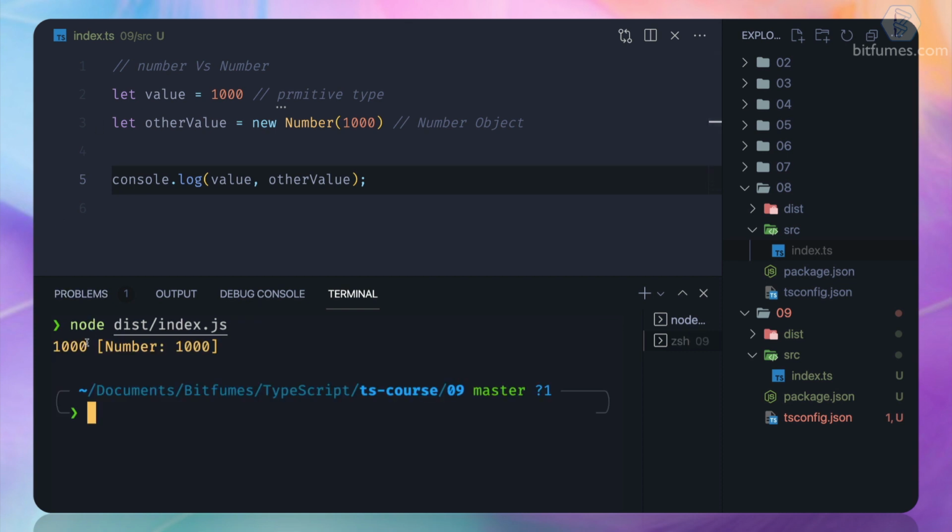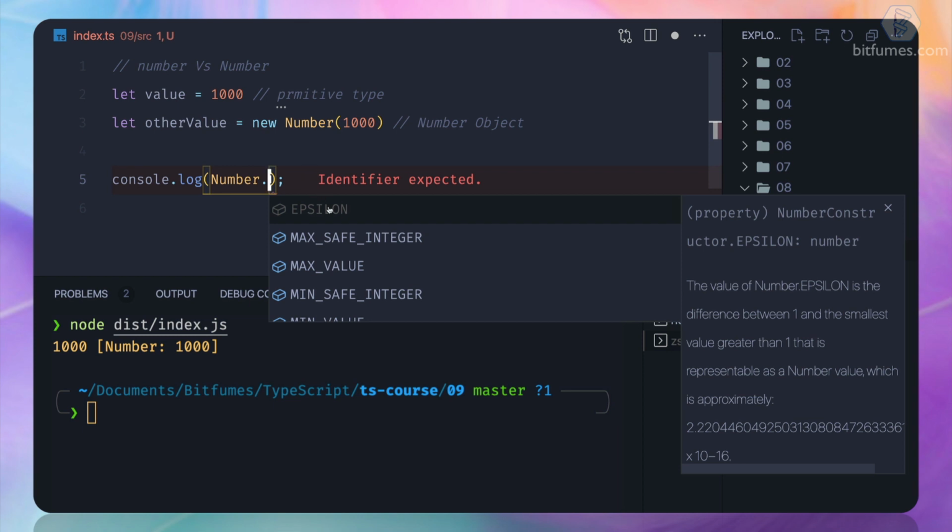And you can see, the first one we get the actual number as the number, but the second one is not a number, it's an object with this kind of notation. So what is the use case of this number object? Now let's see the amazing thing. So when we say capital N Number, and if I say dot, now you can see we have lots of methods available for this object.